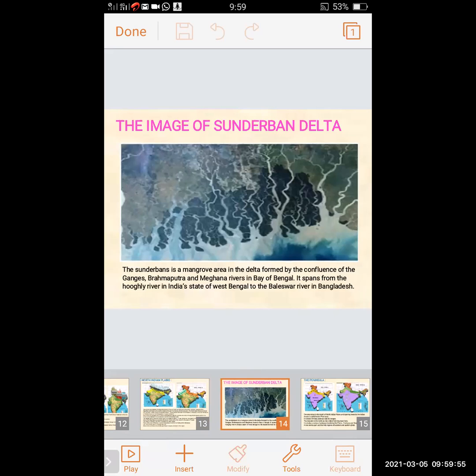Now here we can see the image of the Sundarban Delta. The Sundarban is a mangrove area in the delta formed by the confluence of the Ganges, Brahmaputra and Meghna rivers in the Bay of Bengal. It spans from the Hooghly river in the Indian state of West Bengal to the Baleshwar river in Bangladesh. So it is a clear picture of the Sundarban Delta.